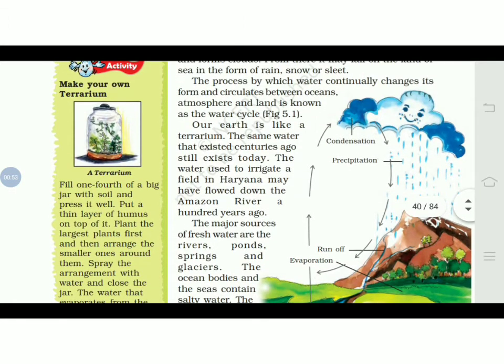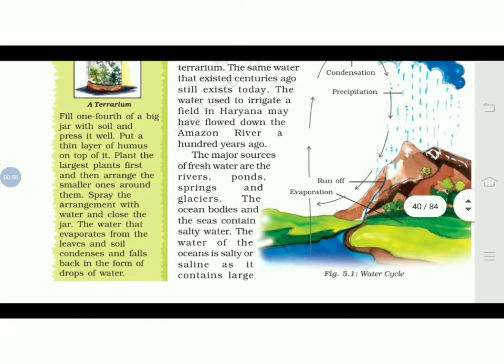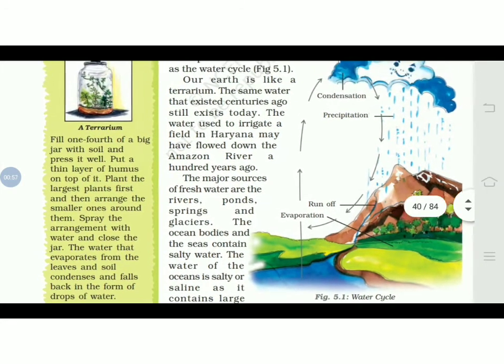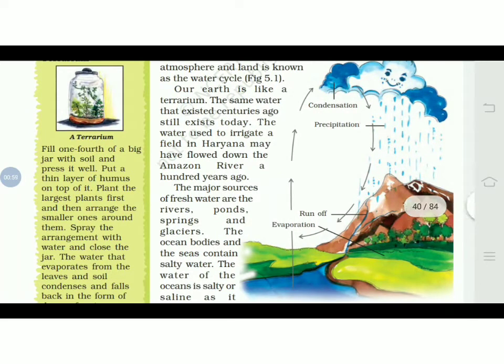That is the thing that we are going to learn, the water cycle, as you can see on the first page of your textbook. Evaporation, precipitation and condensation, that also we have covered in the last chapter. So this is how the water cycle happens, or the process that could be understood by a terrarium.